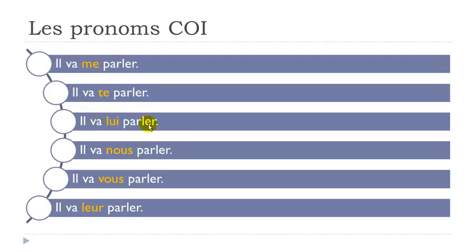He's going to talk to her, or to him. Il va nous parler. He's going to talk to us. Il va vous parler. He's going to talk to you. Il va leur parler. He's going to talk to them. That's it.